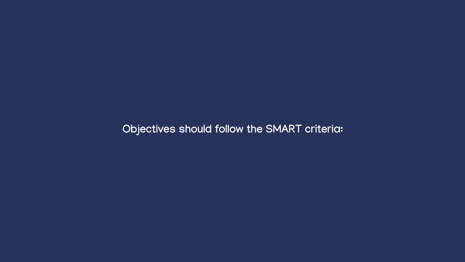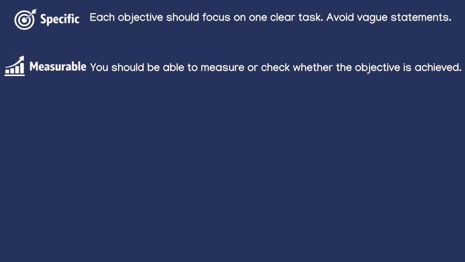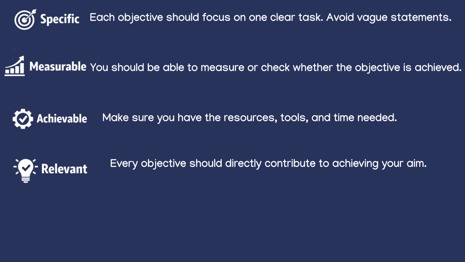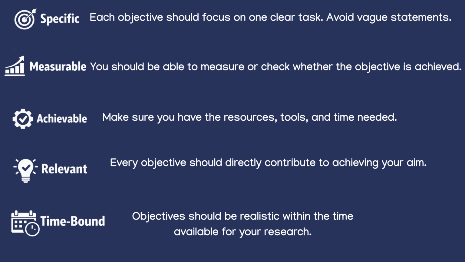Objectives should follow the SMART criteria. Specific. Each objective should focus on one clear task. Avoid vague statements. Measurable. You should be able to measure or check whether the objective is achieved. Achievable. Make sure you have the resources, tools, and time needed. Relevant. Every objective should directly contribute to achieving your aim. Time-bound. Objectives should be realistic within the time available for your research.